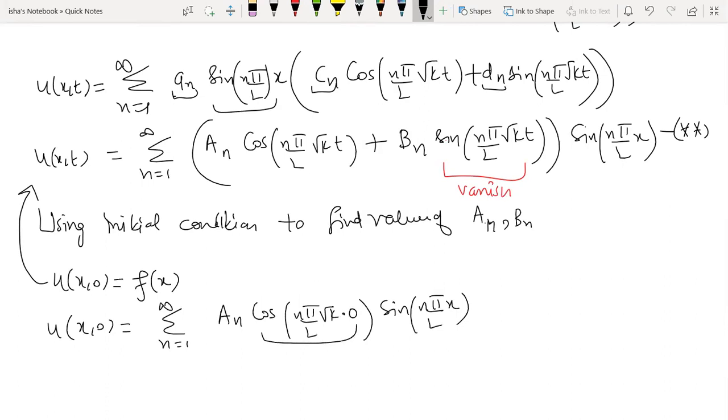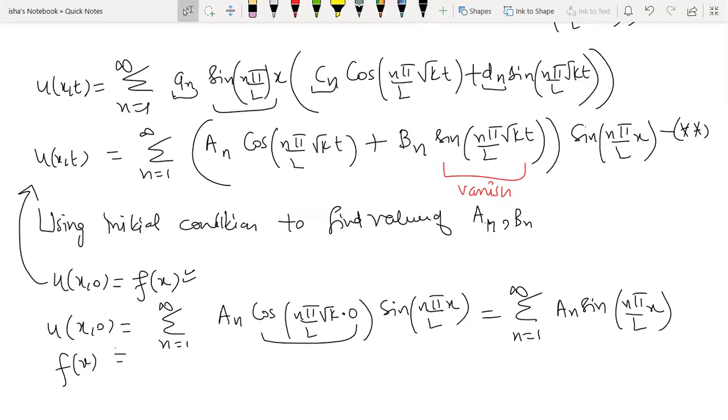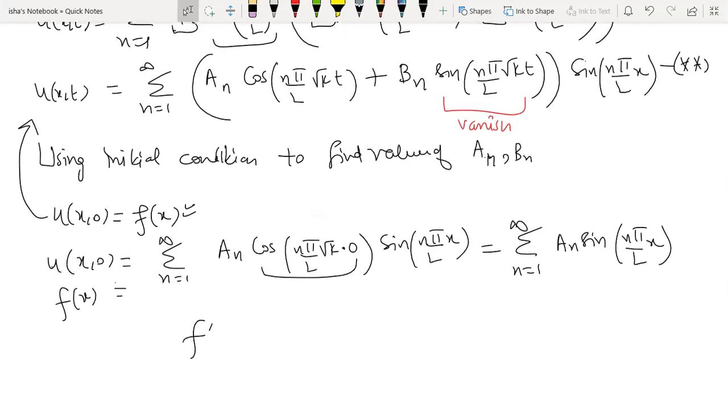cosine of 0 is 1. So basically this is an sine(n pi by l x), and on the left hand side you have u(x,0), which is the same as f(x), because this is the condition we are using. So basically you get f(x) is summation n is equal to 1 to infinity an sine(n pi by l x).